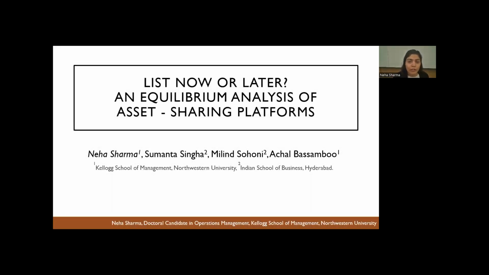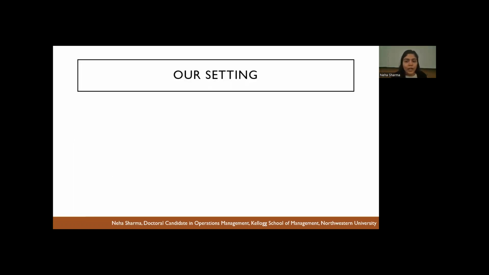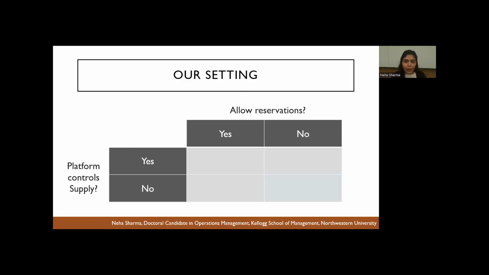This work came out of our collaboration with India's largest car sharing platform. And let me start by discussing the various types of platforms to put our setting in context. So sharing platforms can really be divided along two dimensions, depending on whether the platform controls the supply and whether the platform allows reservations.